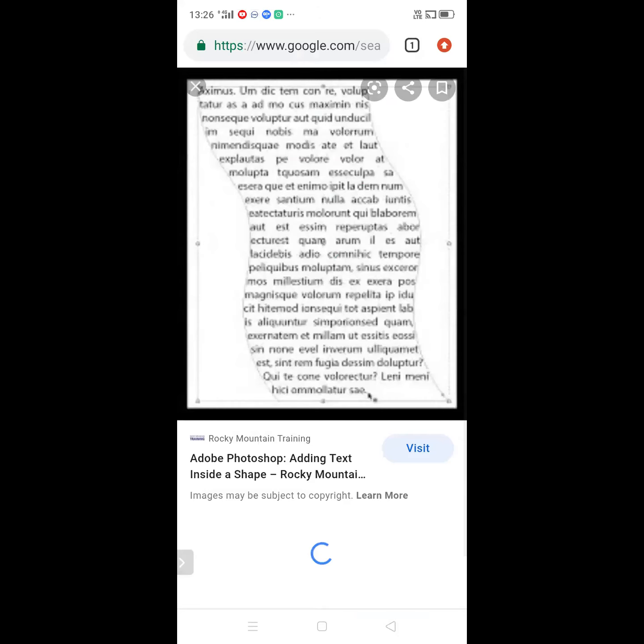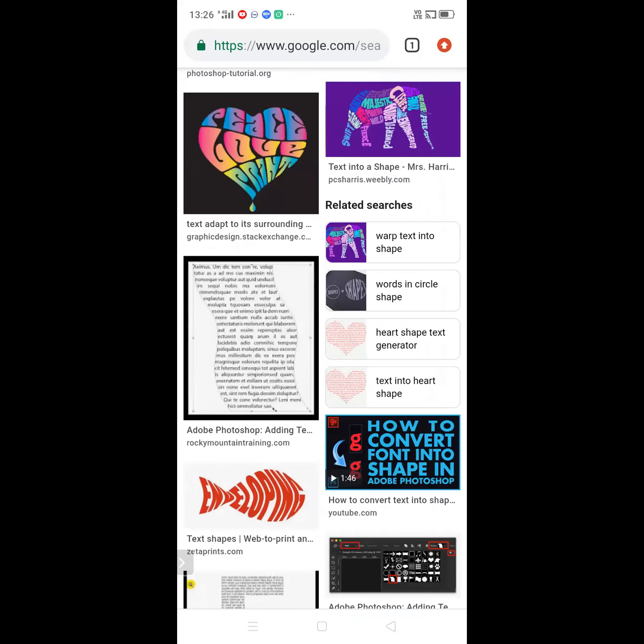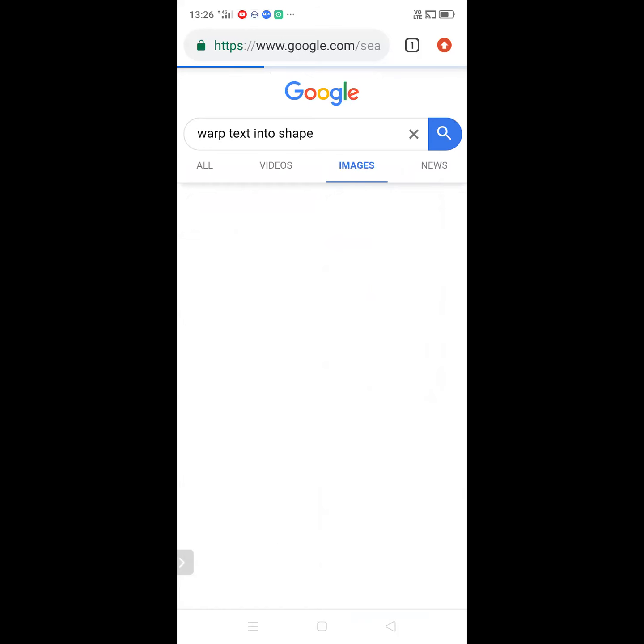If you are observing here, I'm displaying different types of shapes on the screen. Maybe all of the members are able to see the screen now. Okay, if you are observing here, these are different types of shapes.